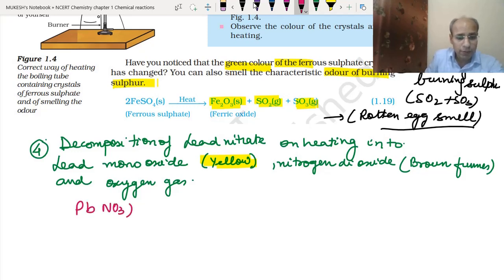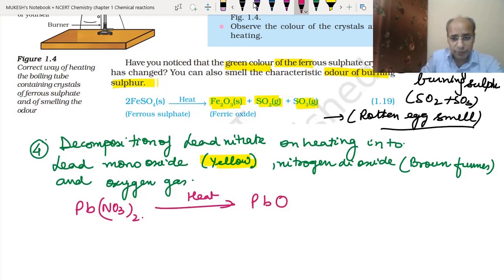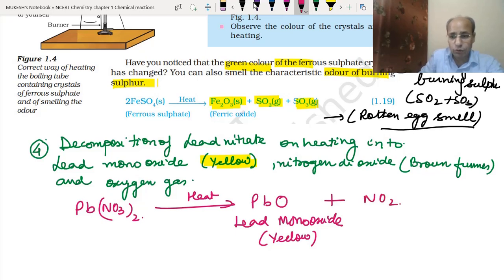Pb(NO3)2, on heating, gives lead monoxide, which is yellow in color, along with nitrogen dioxide, NO2, which gives the brown fumes, and along with it, it gives oxygen gas.